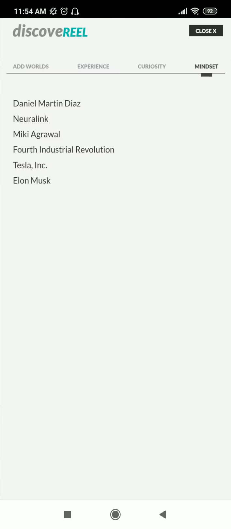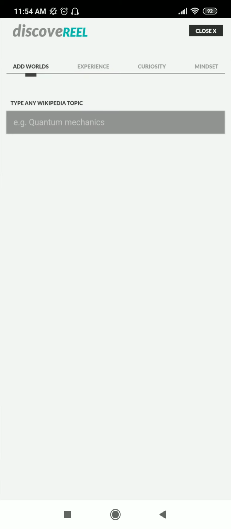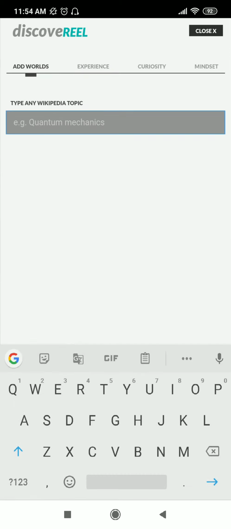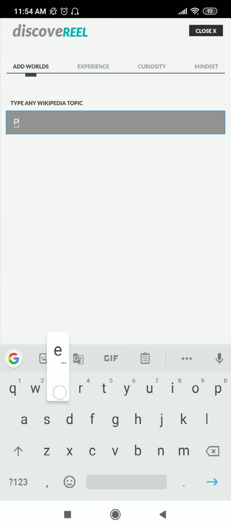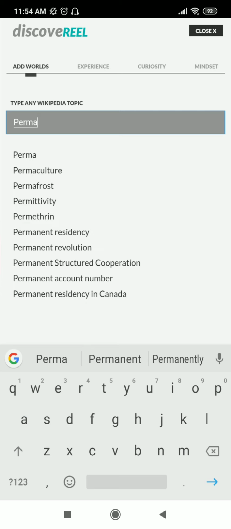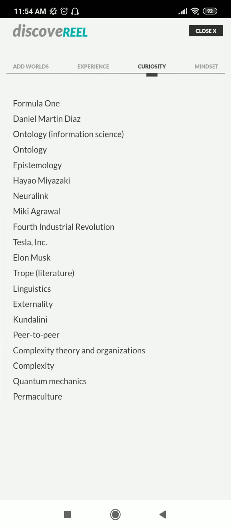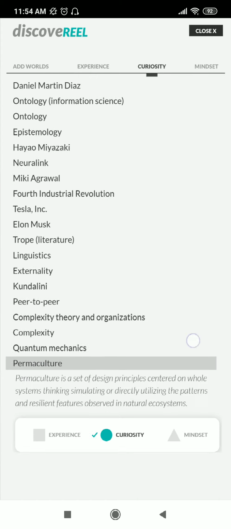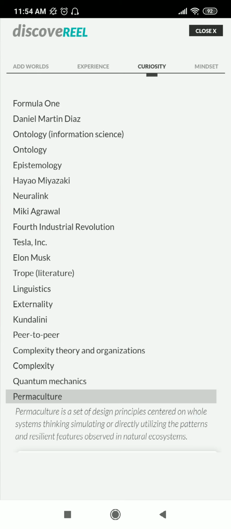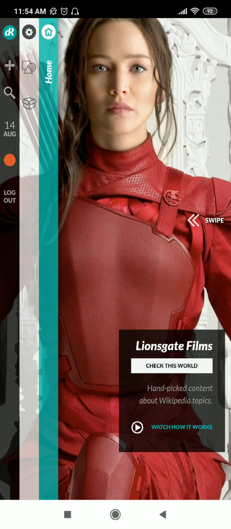And I'll show you also adding to your ECM. So for example, I'm going to add, let me think, permaculture. Okay, so permaculture, I'm curious about it, so I'm going to click there. So it's going to show up in my curiosity bucket. So I'll tell you why this is important.